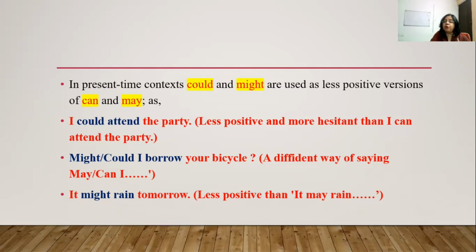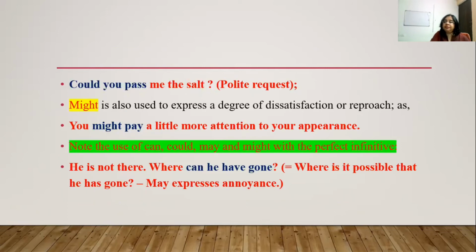"Might or could I borrow your bicycle?" Like this, "Might I borrow your bicycle?" or "Could I borrow your bicycle?" is a different way of saying "May or can I." "It might rain tomorrow." Again, in this sentence there is less positivity than "It may rain." Then, "Could you pass me the salt?" is a polite request. Then might is also used to express a degree of dissatisfaction or reproach, as in "You might pay a little more attention to your appearance."